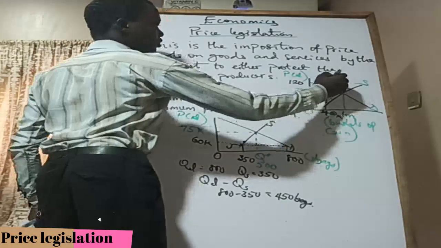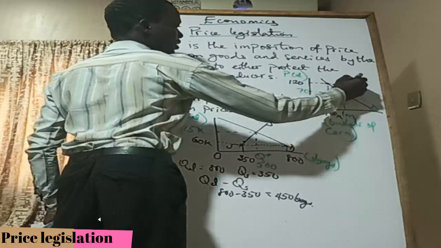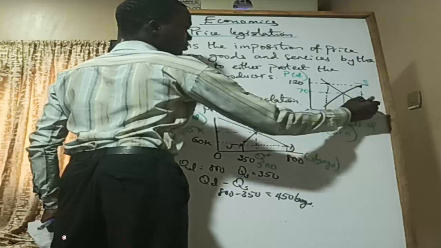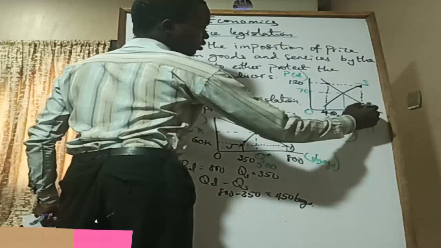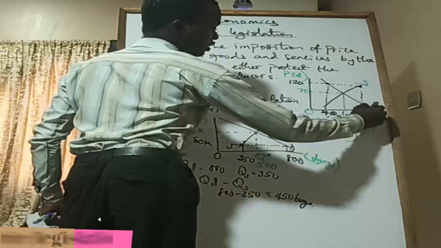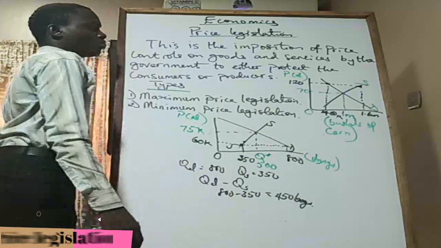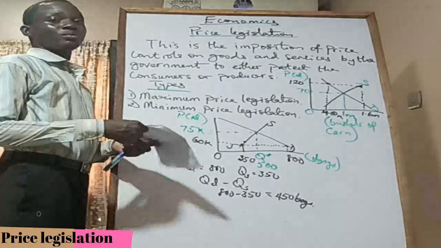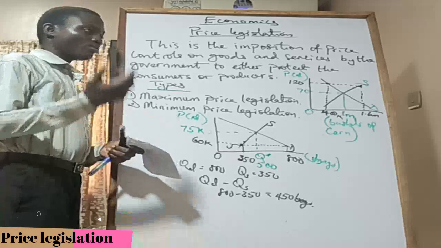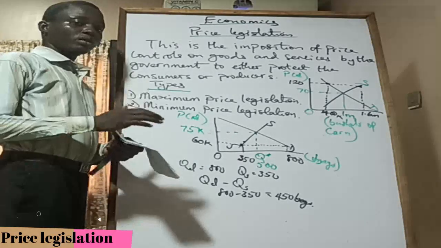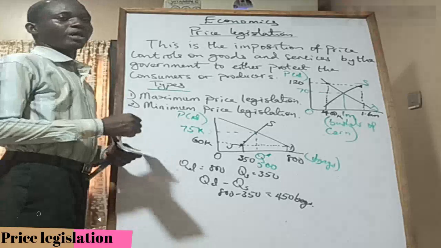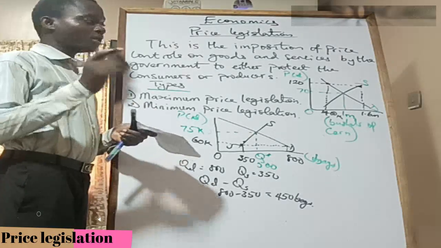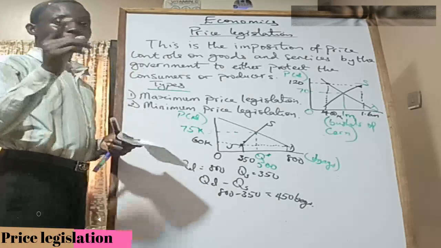And by the time you look at the quantity supplied, you trace the same price to the supply curve here. Quantity supplied can be 1.6 million. Okay, so if suppliers are now so motivated to supply more because the government is now protecting them, and telling them that they've legally imposed it that this is the price that they should sell their products at least. So a minimum price legislation is to protect the suppliers.